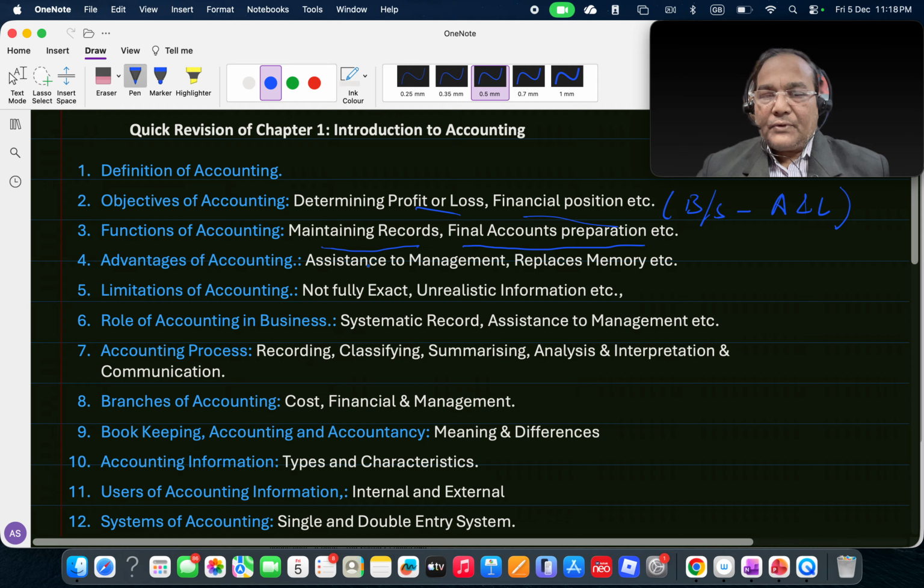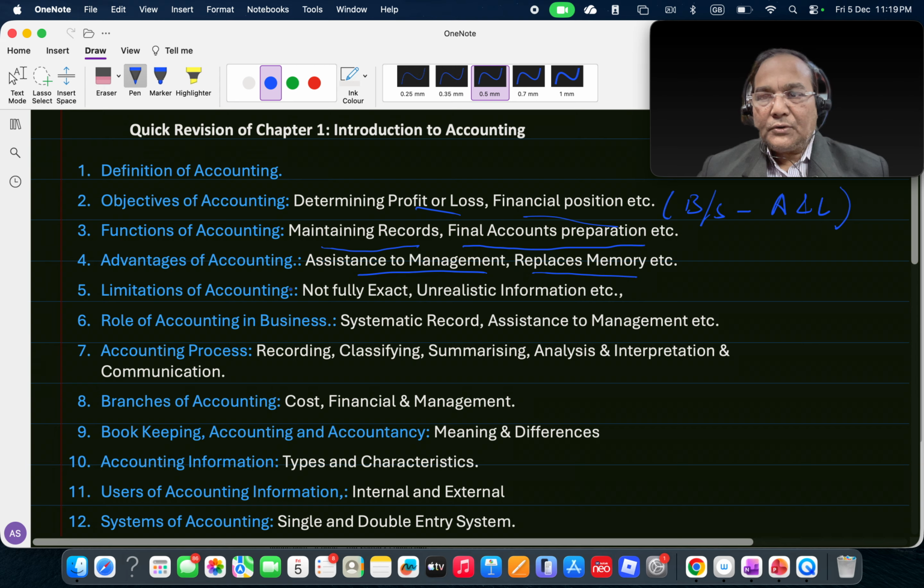Advantages of accounting, which is assistance to management, because management majorly relies upon the accounting information for its decisions, which are crucial for the organization. So it is important that it provides the needed information to the management. And another important thing we have seen is that it replaces memory, because nothing is required to be kept in mind while everything gets recorded.